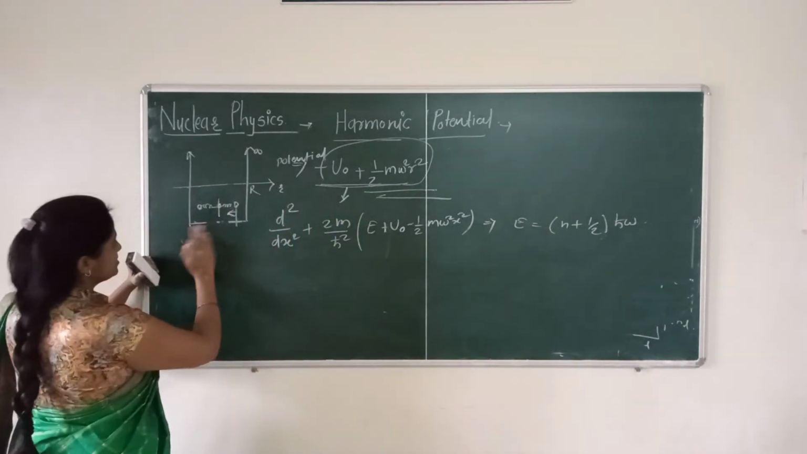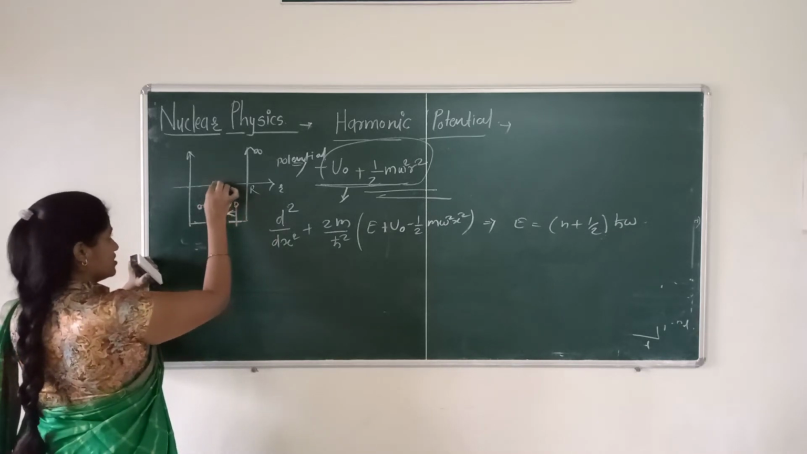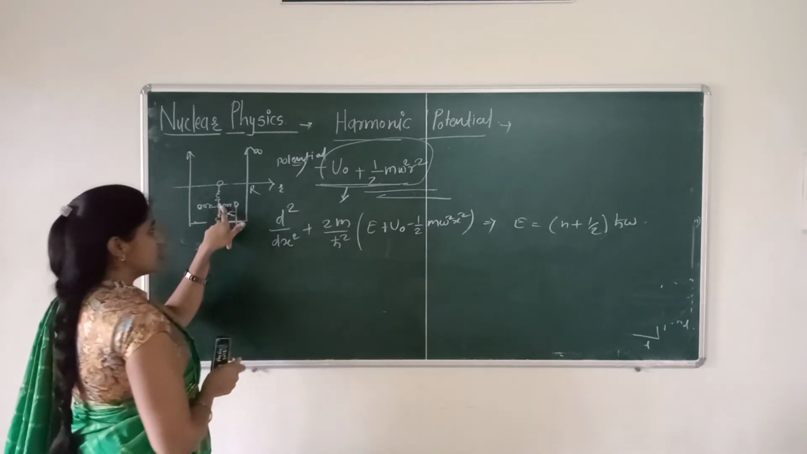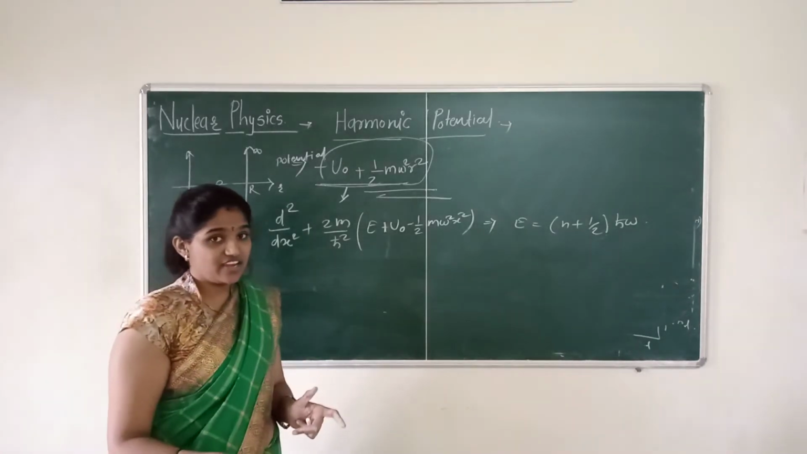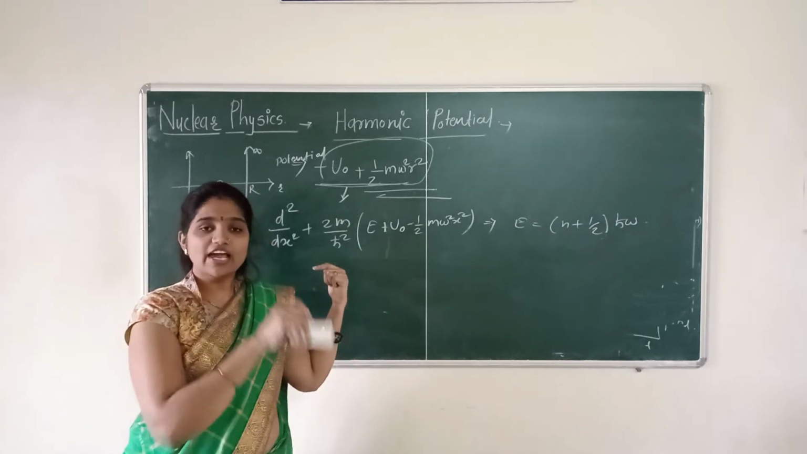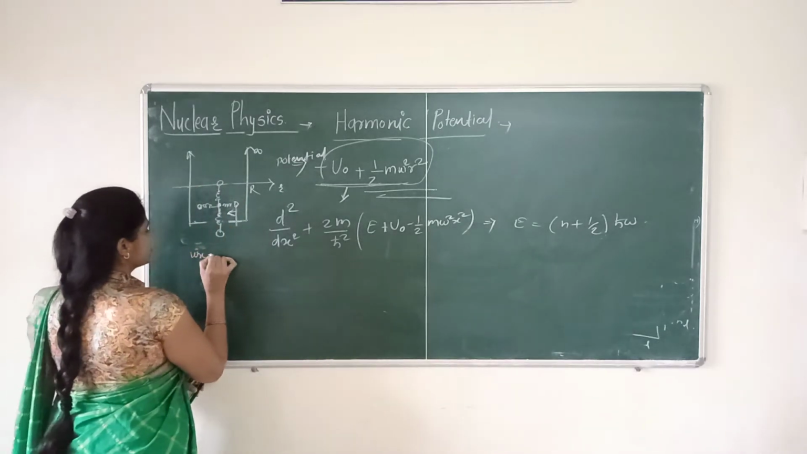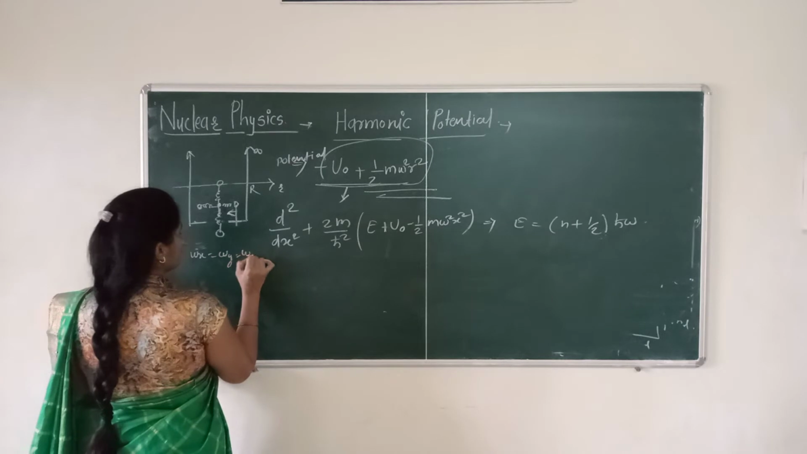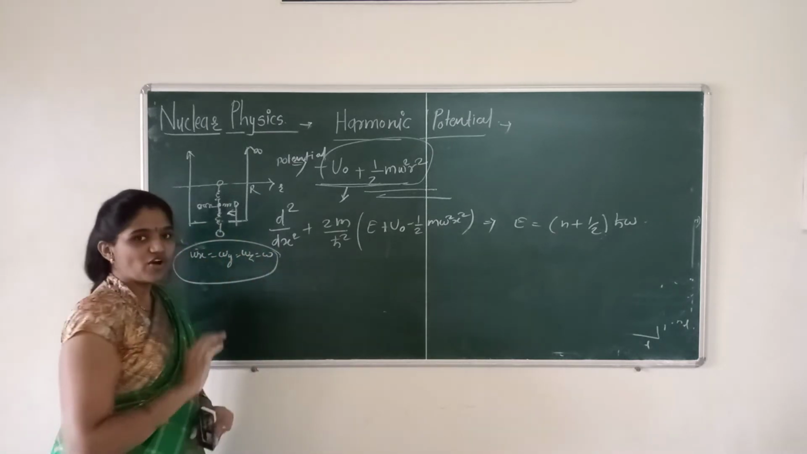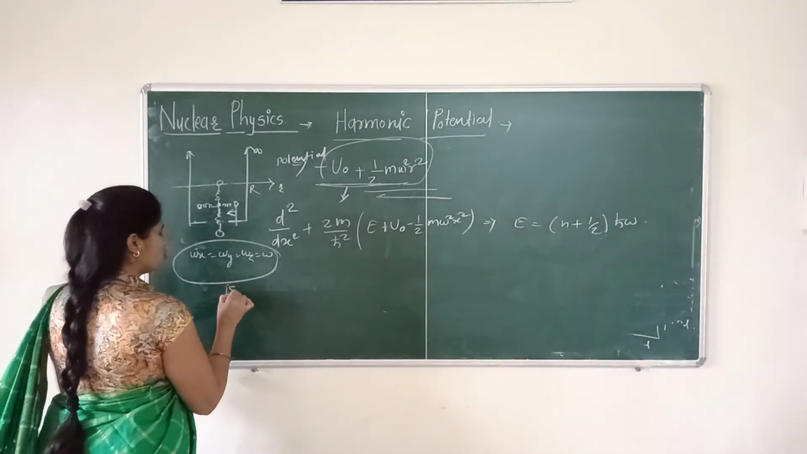Now if we consider that nucleons are in three dimensional motion, when the nucleon vibrates along the three directions, the vibrational frequency along the three directions is the same. That is, omega x, omega y, omega z are equal to omega. That's why we can say that the nucleons are moving in this potential with isotropic frequency.